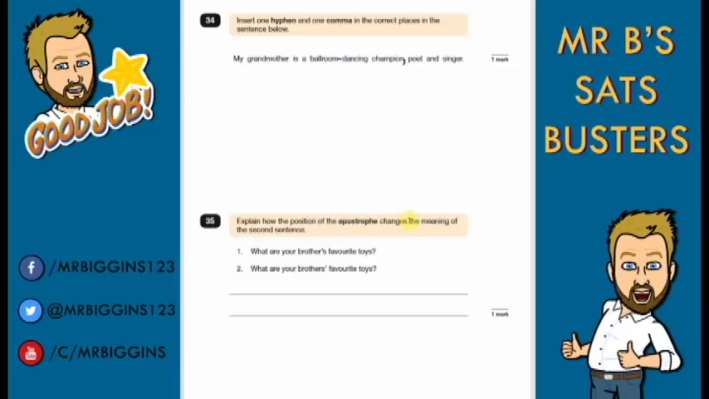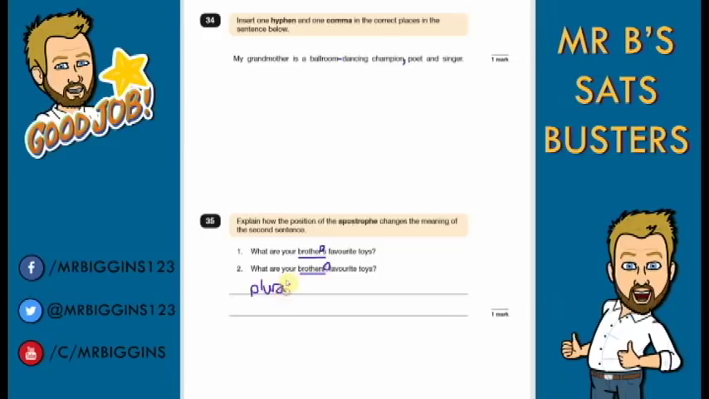Question 35. Explain how the position of the apostrophe changes the meaning of the second sentence. What are your brother's favourite toys and what are your brothers' favourite toys? We can see that the apostrophe has moved to the end. I've already mentioned this earlier on in the test. When we have it on the end there, it's shown as plural possession, which means there's more than one brother. But this is saying these favourite toys belong to the brothers.